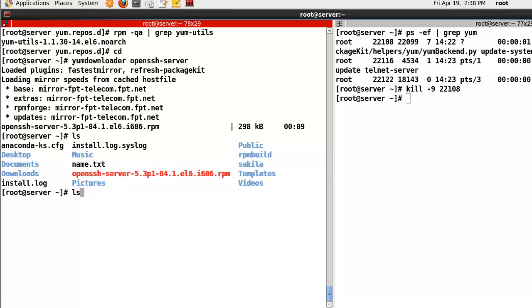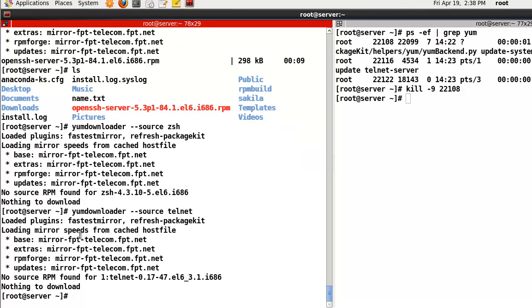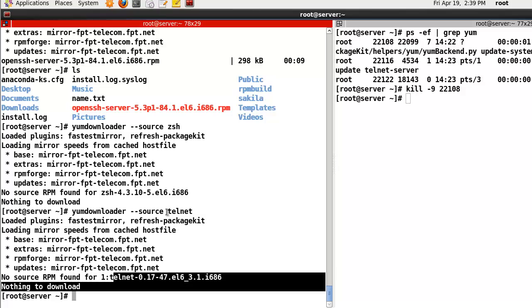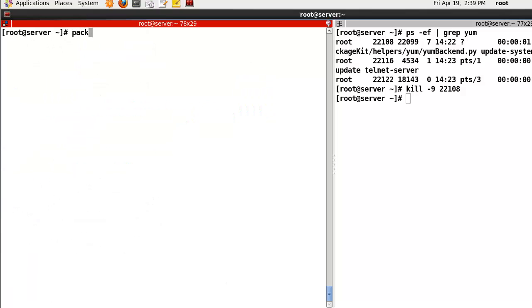Or here, let's try to use --source, which one? rsh. Okay, and telnet. So in this case, when you try to use this option, the yum repository must supply the source file for these packages. So in this case, the telnet and rsh packages don't have their source files. Okay, I have that package, cleanup. Okay, duplicate.